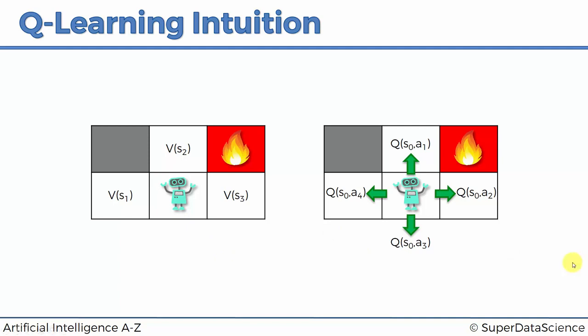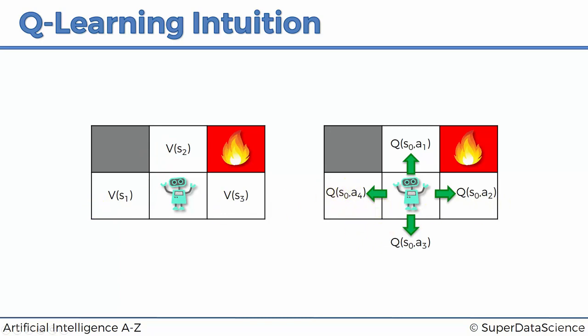But now we're going to modify it a little bit. We're going to take the same exact concept, same exact problem, but here, instead of looking at the values of each state that he can end up in, we're going to look at the value of each action. So we're not going to use the letter V anymore, because V is for the value of the state. We're going to use Q.